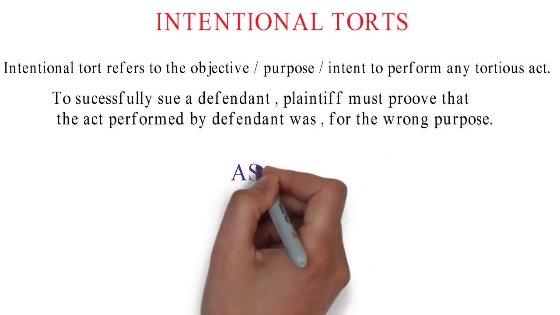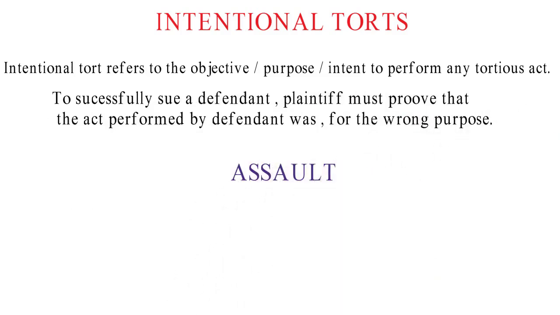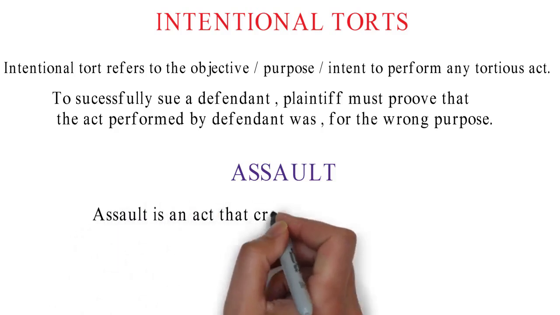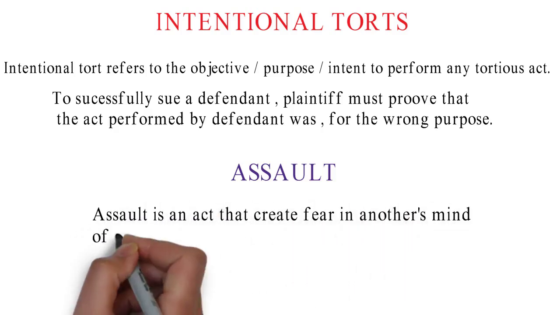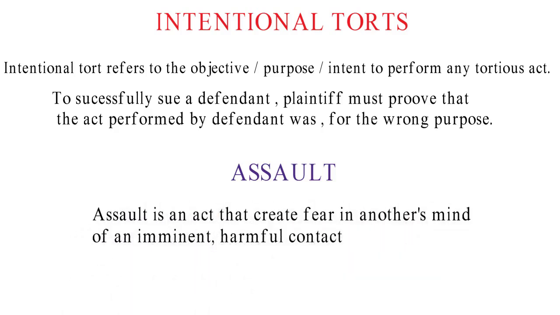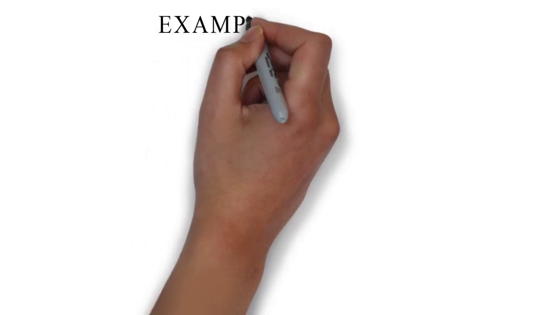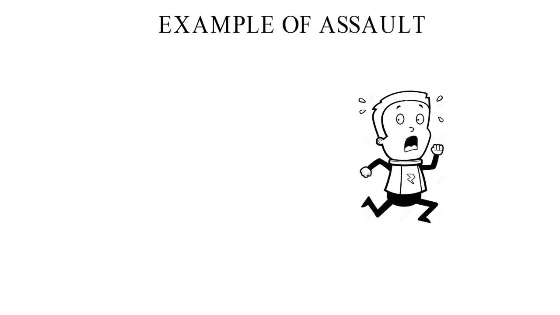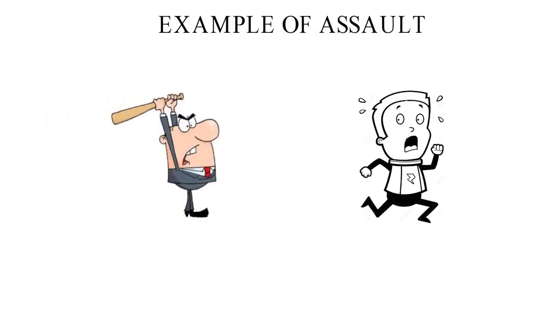The first category of intentional tort is assault. Assault is an act that creates fear in another's mind for an imminent harmful contact. Let's see an example of assault. Suppose a person threatens to hit another person by bat, but there is no physical contact. This amounts to committing assault.